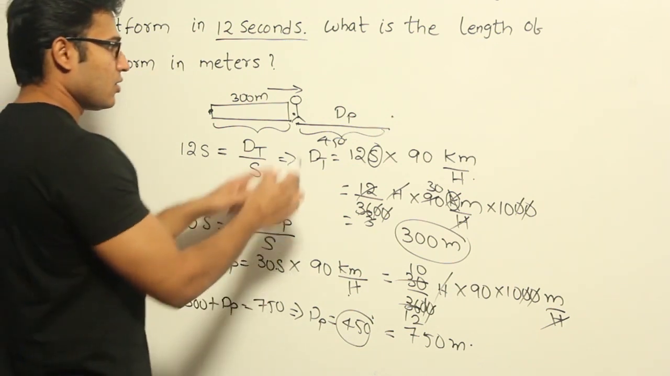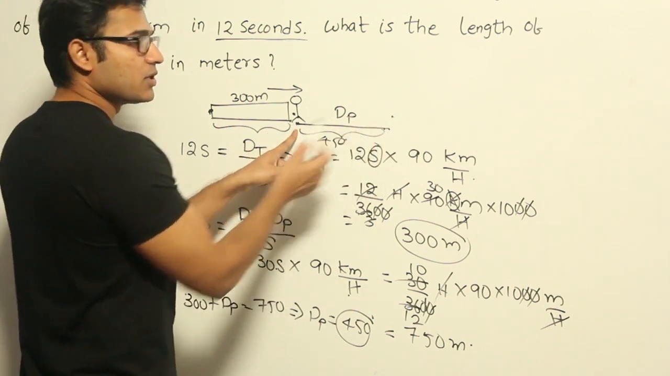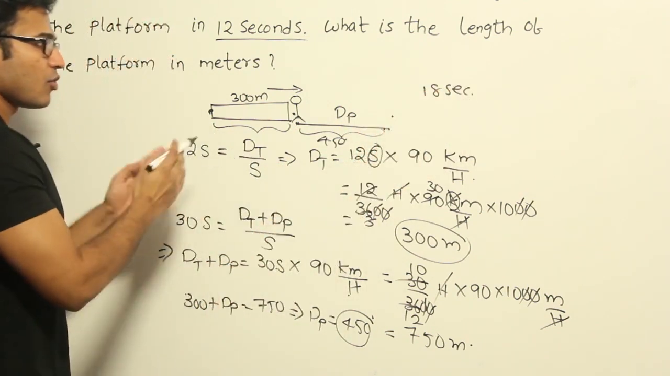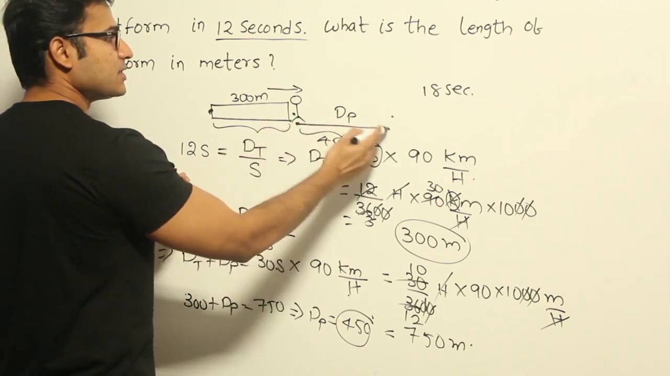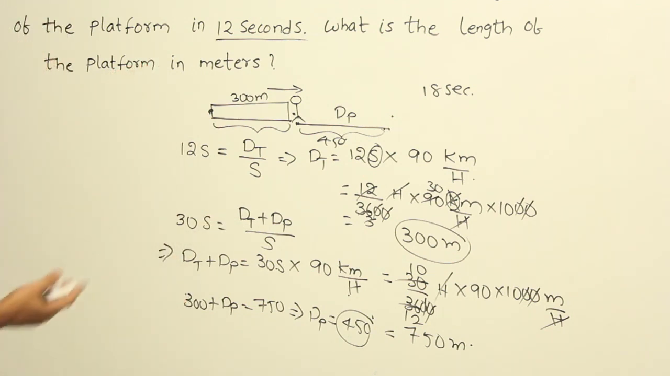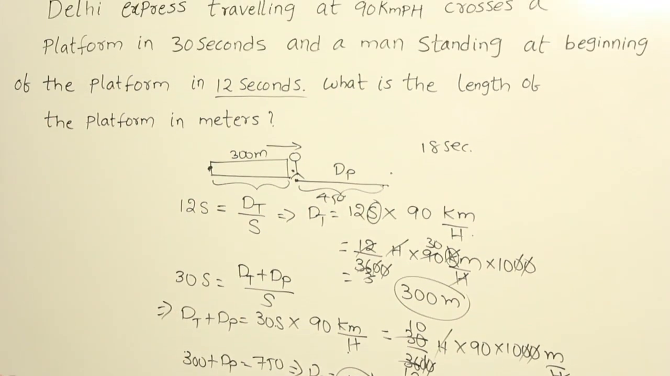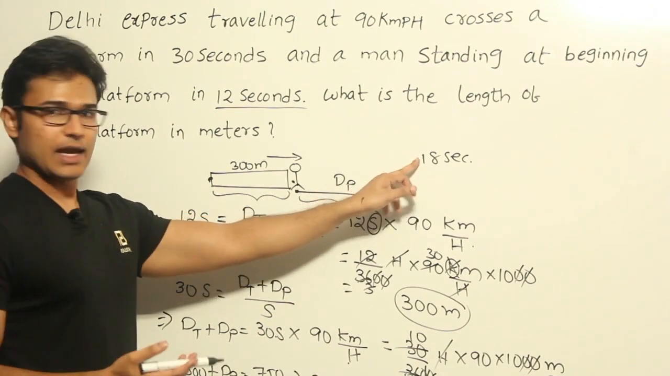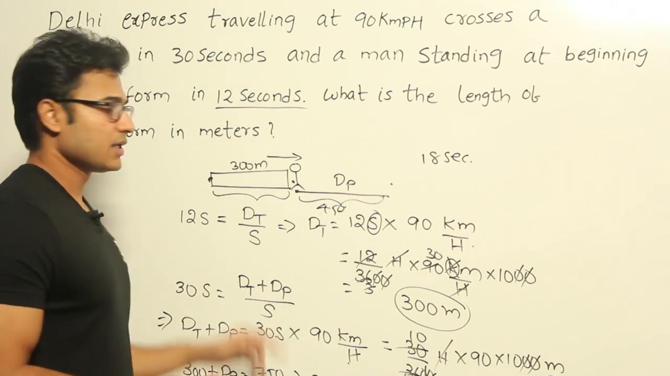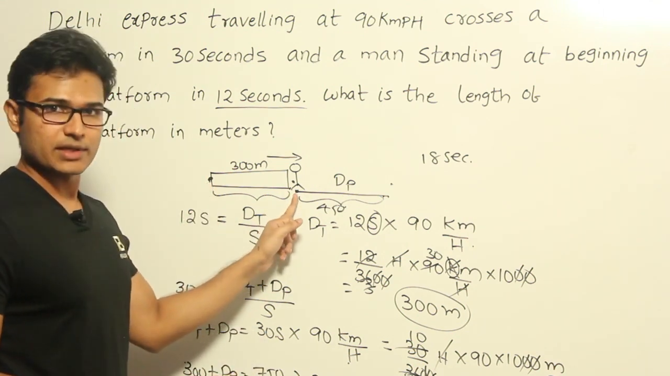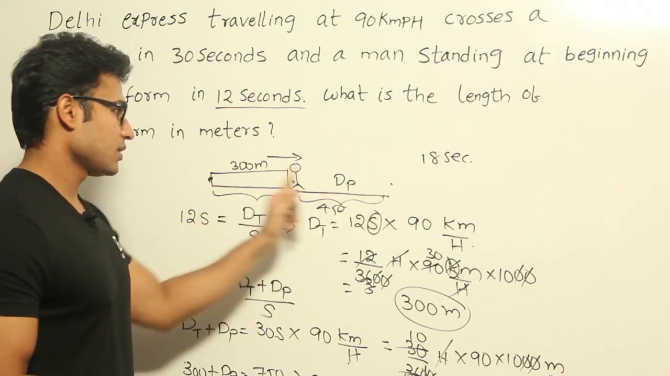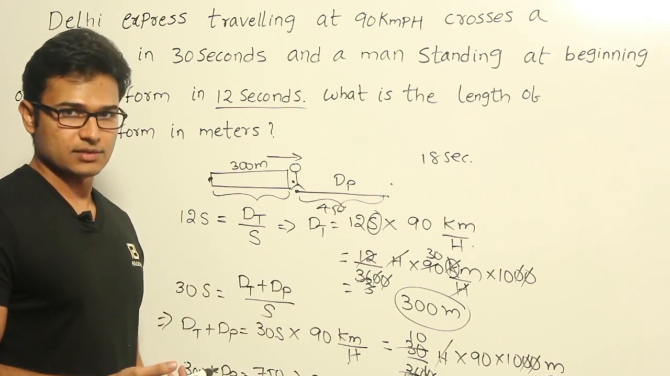Therefore the time taken for the ending point to reach from here to here is 18 seconds, isn't it? So 18 seconds is required by a point in order to travel this distance, right? And this particular point is moving at a speed of 90 kilometers per hour. Therefore you have the time and you have the speed, so you can find out the distance of the platform. Are you getting this? The ending point is going to reach here in 12 seconds, and then reach here in 18 seconds. Then only you can say that the train is actually crossing in 30 seconds, isn't it?